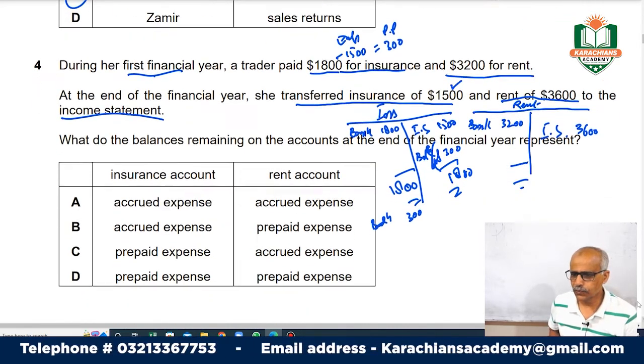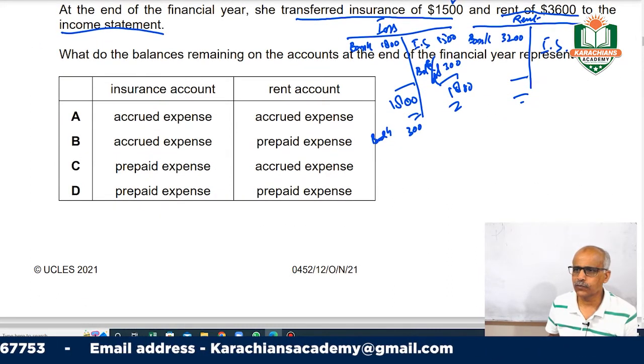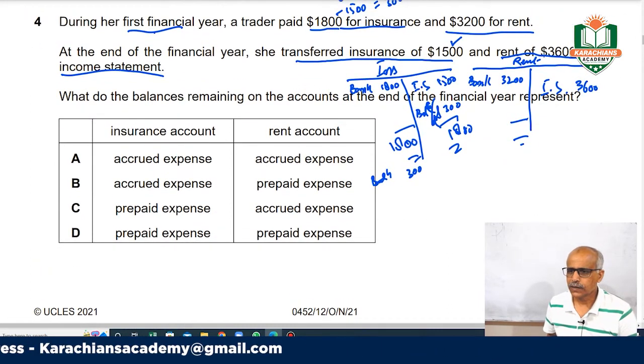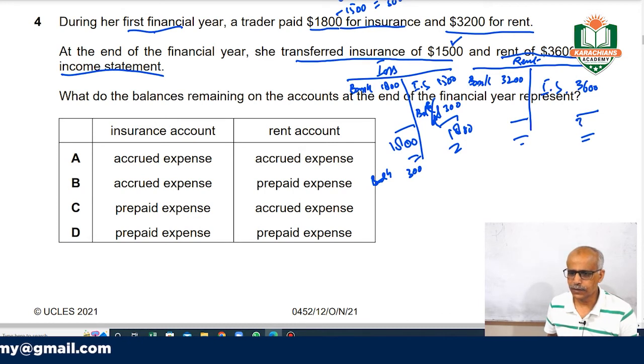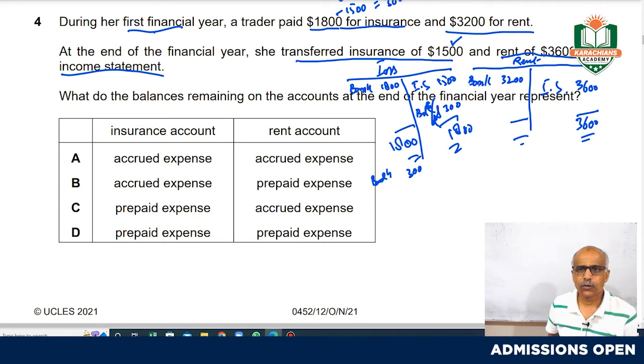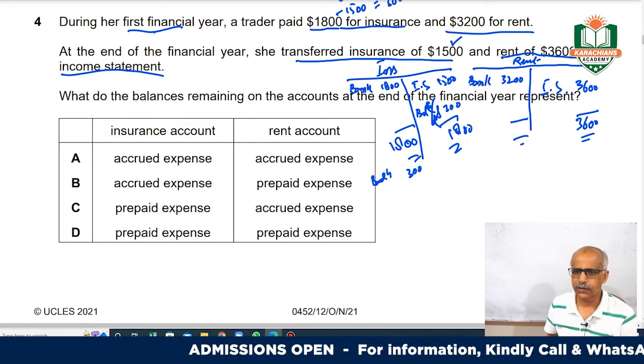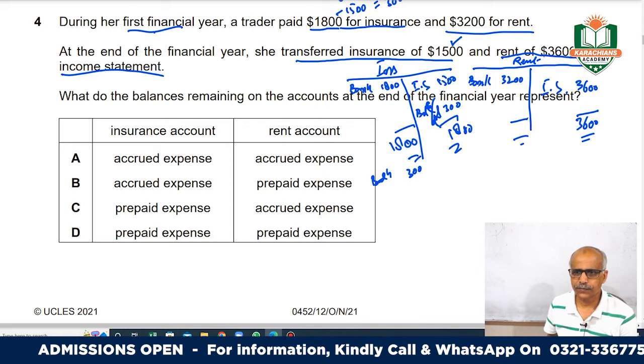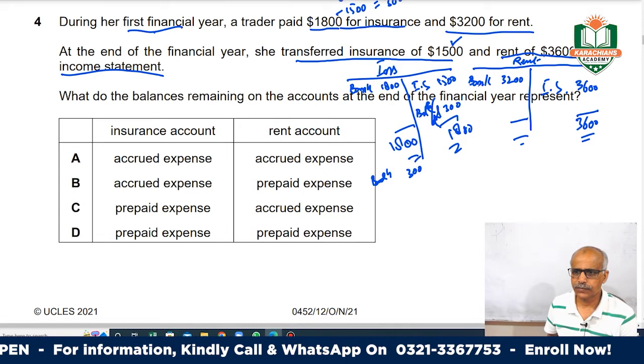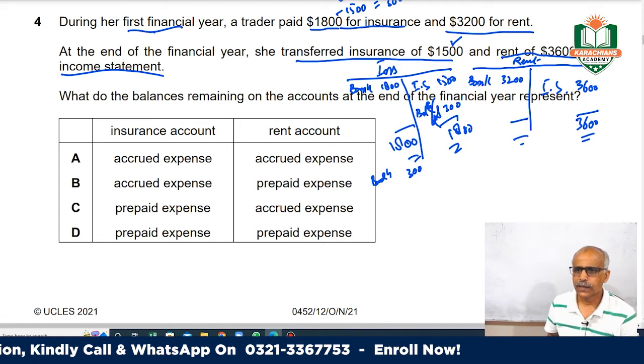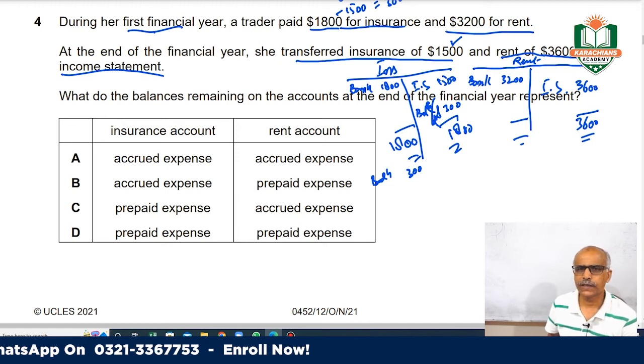Likewise, this 3600 is your total expense for the year.